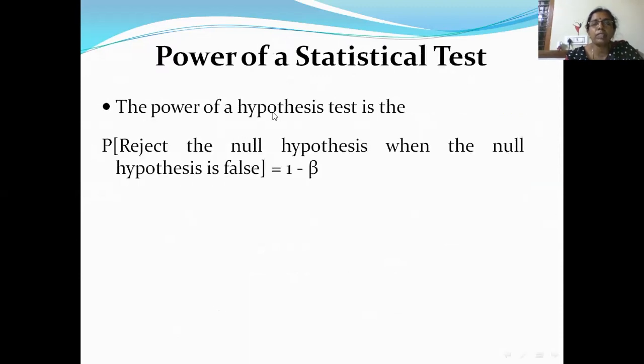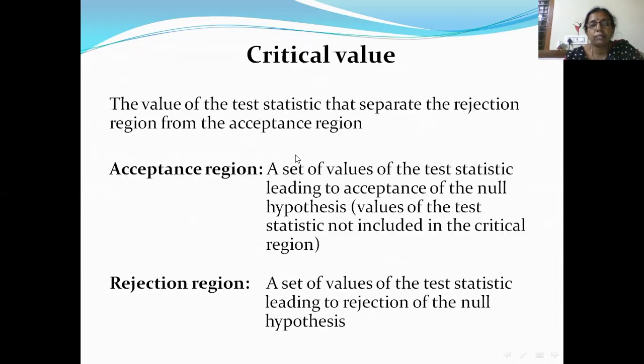So I told you about the power of a statistical test. I have told you beta. What is beta? Beta is the probability of type 2 error. What is type 2 error? Probability of accepting H0 when H0 is false. So here the power of a hypothesis test is the probability of rejecting the null hypothesis when the null hypothesis is false. So this is equal to 1 minus beta.